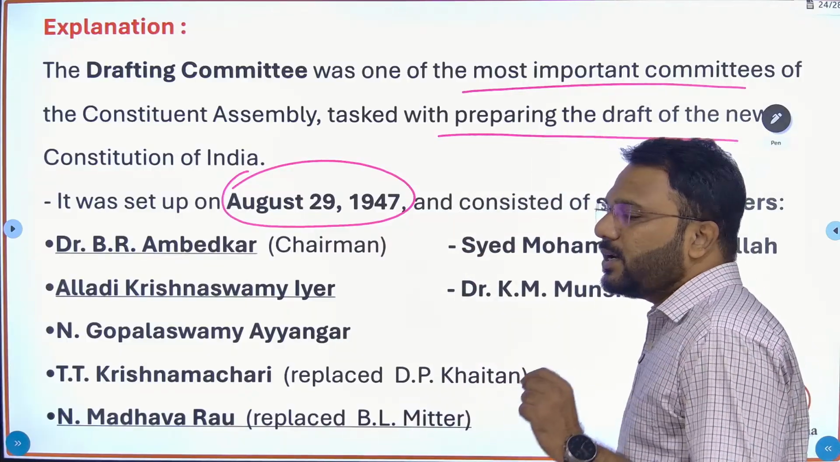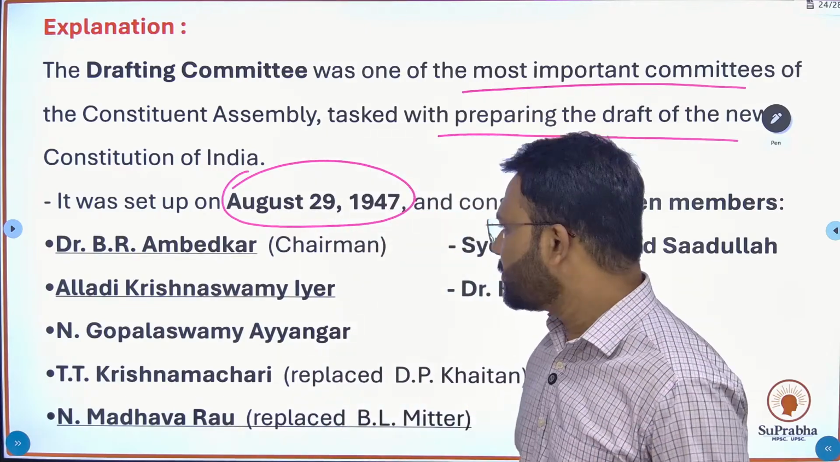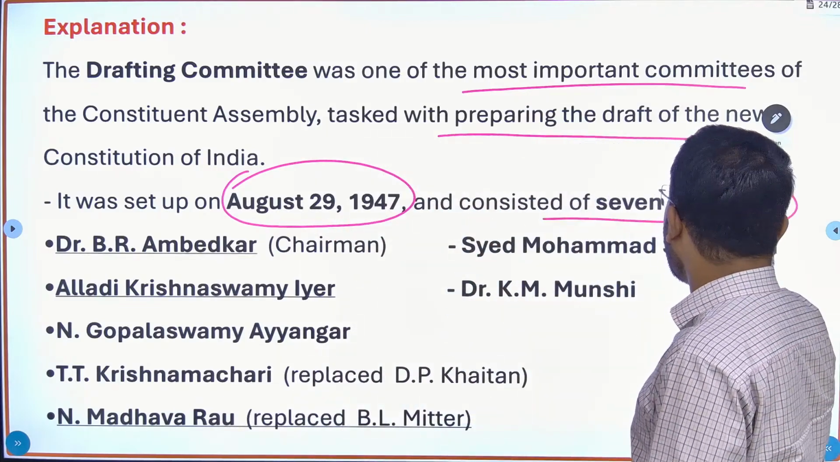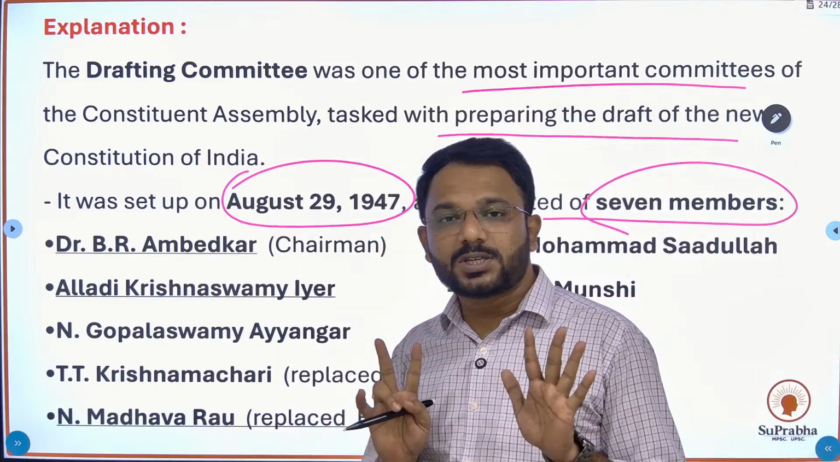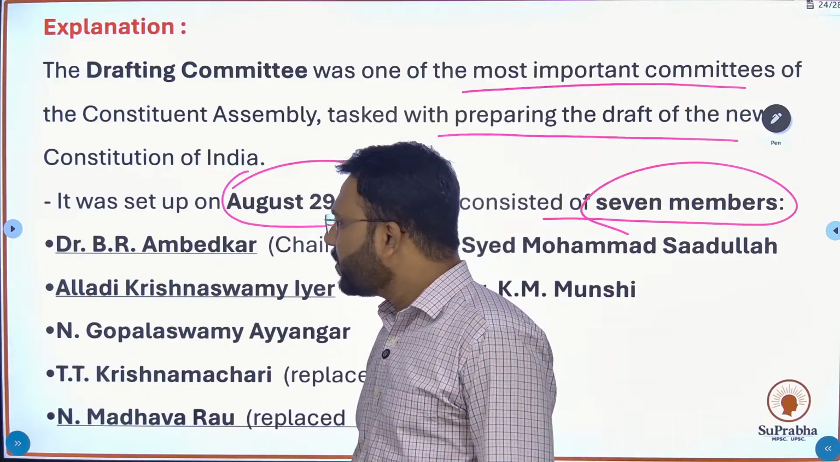August 29, 1947 is the date on which the drafting committee was established. And it consisted of how many members? It consisted of 7 members. And who were the 7 members? The first member was Dr.